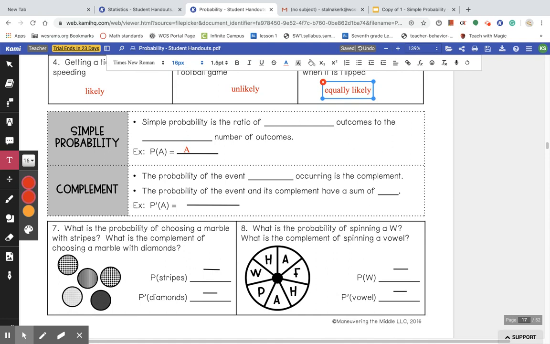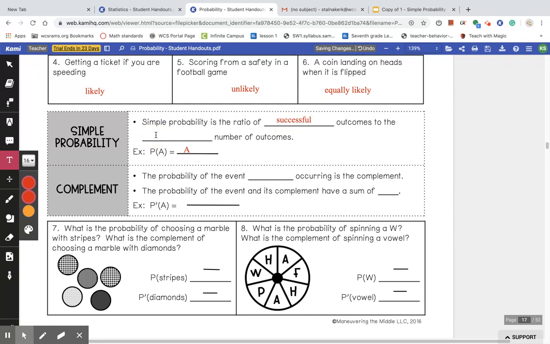So simple probability. Simple probability is the ratio of successful outcomes to the total number of outcomes.